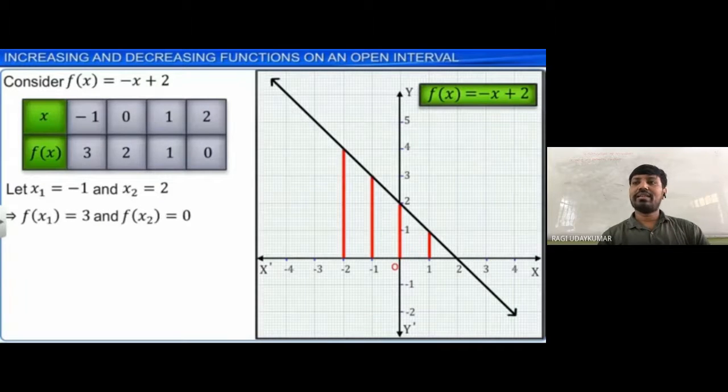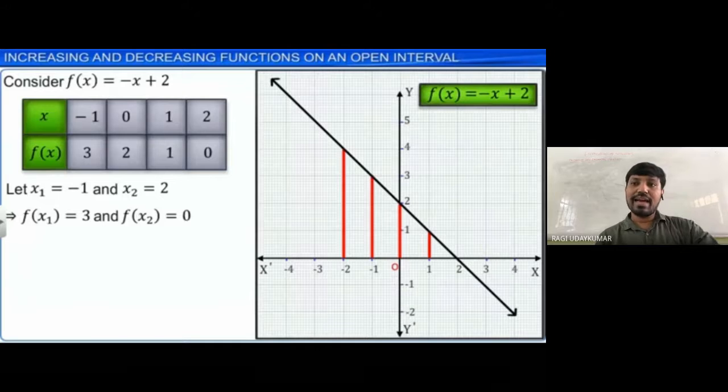Simple concept here, to understand increasing and decreasing functions. The main definition is this one. So what is the main definition? x1 less than x2, f of x1 less than or equal to f of x2, then it is increasing. Only less than, strictly increasing. If x1 is less than x2, and f of x1 is greater than or equal to f of x2, then that function is a decreasing function.